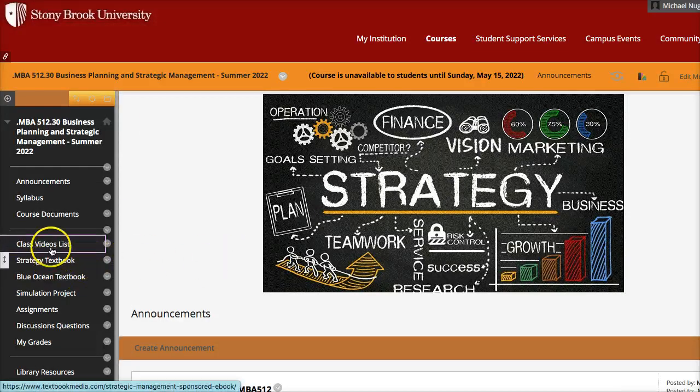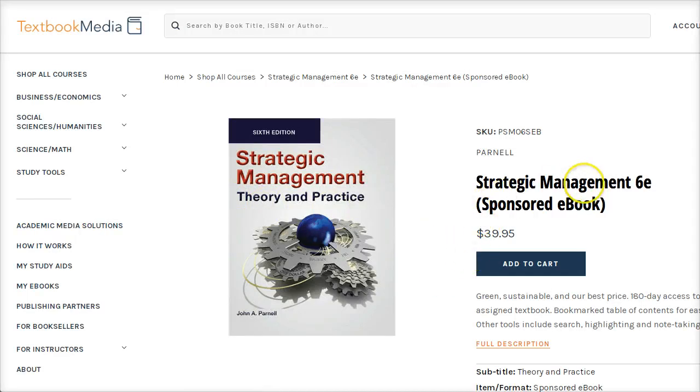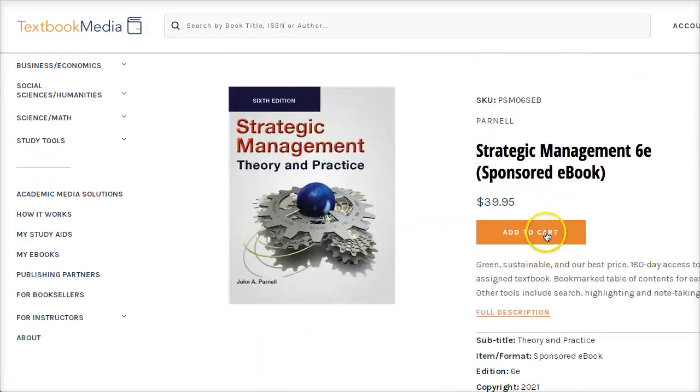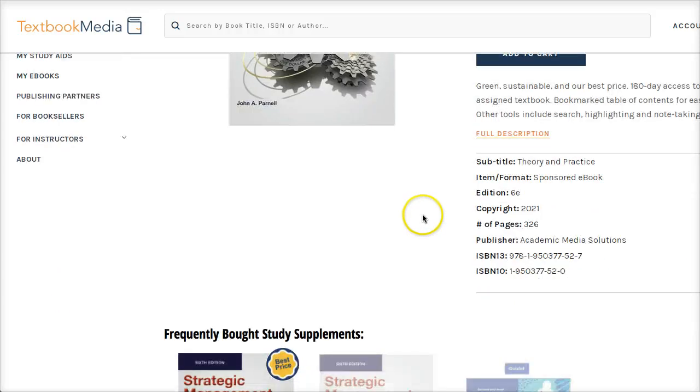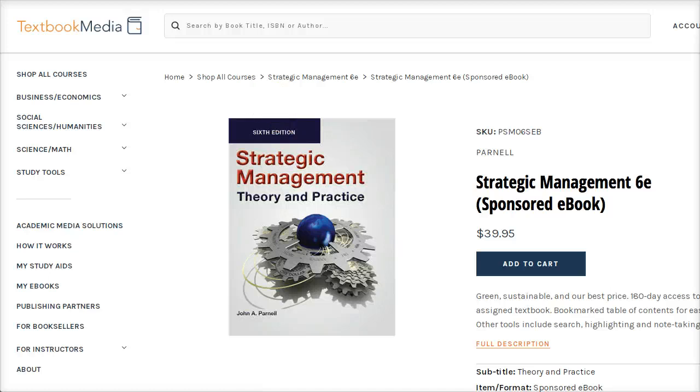All right. Now, the strategy textbook, the first textbook to buy, I have a link directly to buy this textbook. You click on this and it'll port you over, and the textbook, the 6th edition, is $39.95, which is well below most of the big publishers for strategic management. This is where you can buy the textbook as an ebook, which I suggest, since you get instant delivery on that. There are some other options down here, but all you really need is this one textbook, so I make it really easy to find and purchase here.